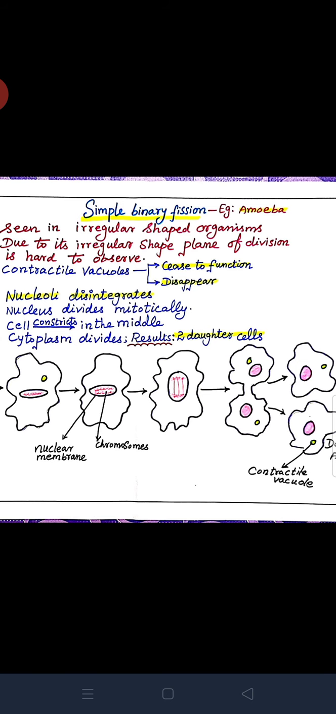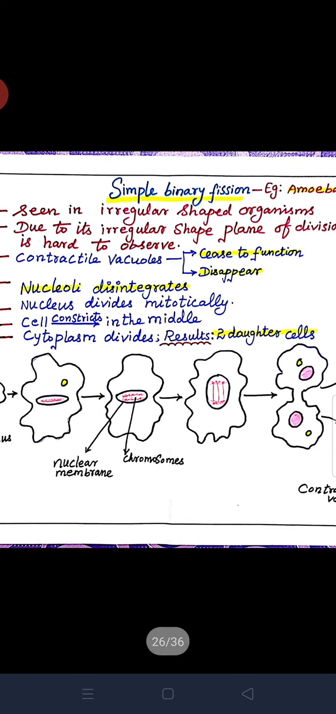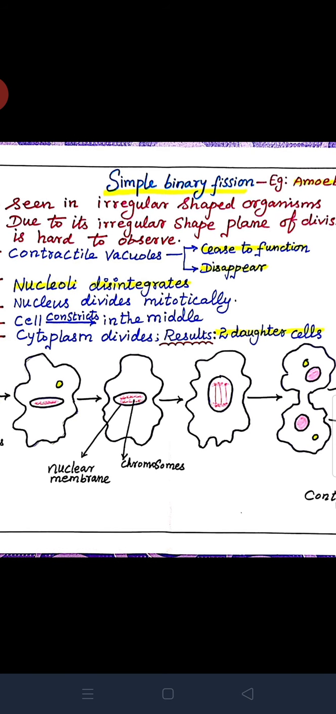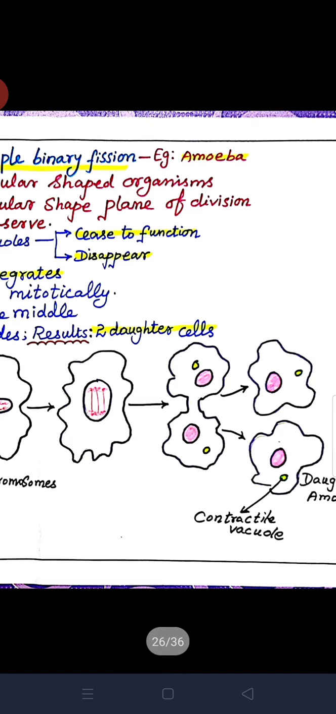Shall we recall it again? Simple irregular binary fission. Example, amoeba, seen in irregular shaped organisms. Due to its irregular shape, the plane of division is hard to observe. The contractile vacuole ceases to function and disappears. Nucleoli disintegrate. The nucleus divides mitotically. The cell constricts in the middle. At last it results in two daughter cells.